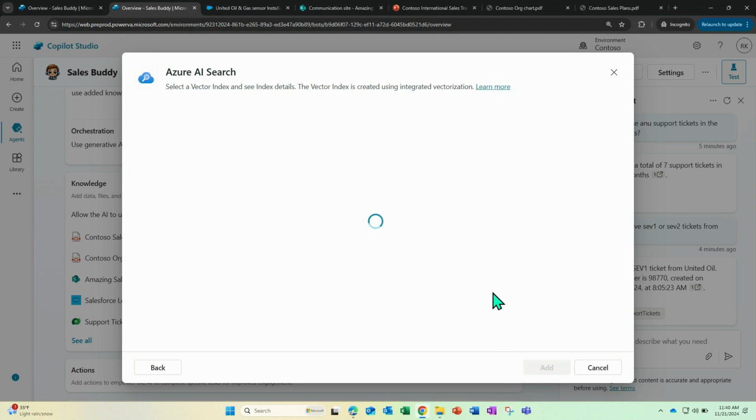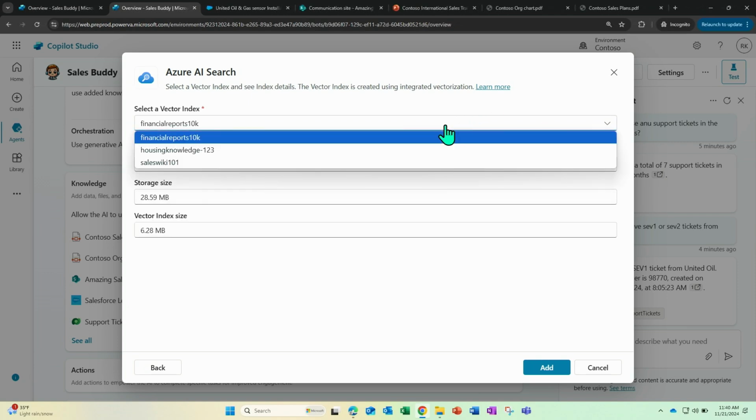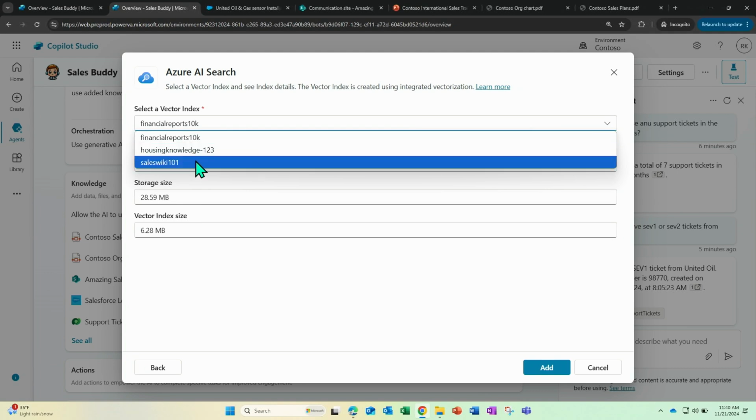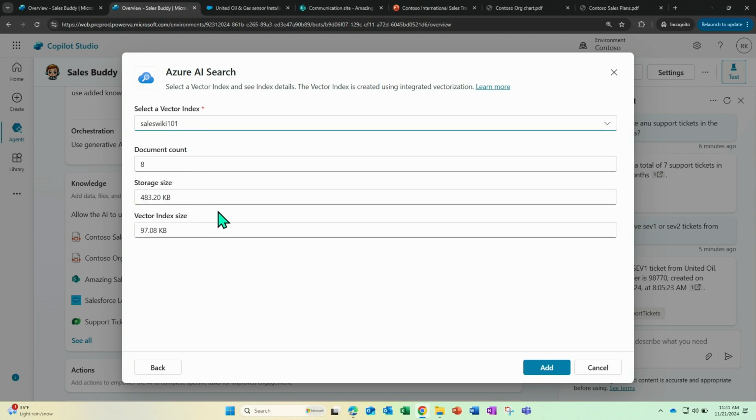And when I click next, you'll see all the indexes this particular connection or user has access to in that Azure resource. In this case, I had a few resources already created. There is a sales wiki that dumps all the past sales data and summaries of past client deals, and somebody has generated an Azure index out of it to be used in different Procode assets, right? Now you are able to select those, and you'll see some information about how many documents there are, the size, and everything.